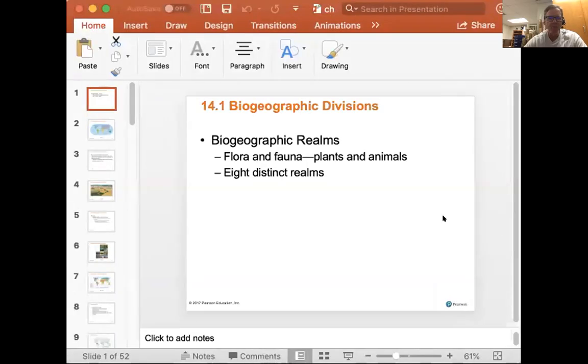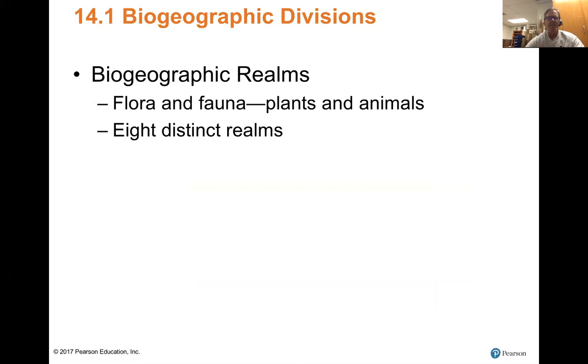Okay, we want to discuss biomes in this chapter. And again, there are some videos to watch over in the weekly module, so you might want to check those out. Now, biomes are basically just biogeographical realms composed of the flora and fauna, the plants and animals.